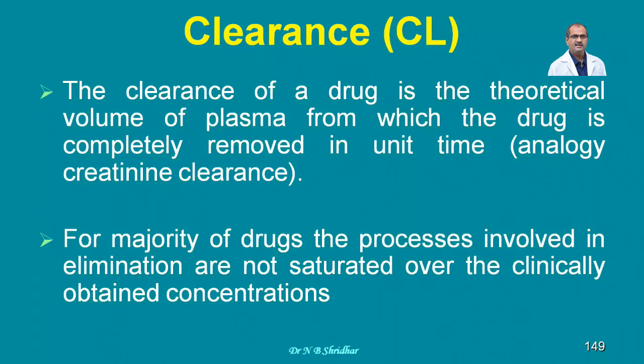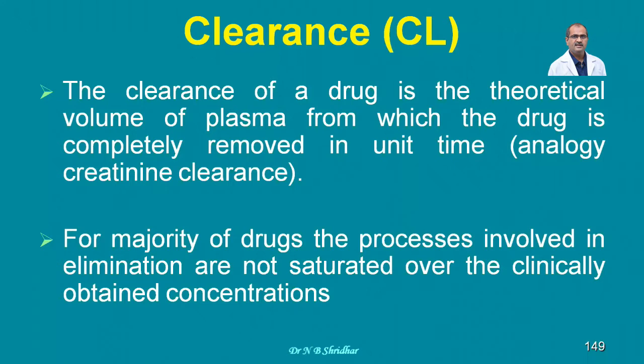If there is damage to the nephrons or kidney, then the concentration of creatinine in the blood is going to increase. That's the indicator of renal damage. So the clearance of a drug is the theoretical volume of plasma from which the drug is completely removed in the unit time. This is totally impossible. The drug cannot be completely removed in the unit time.